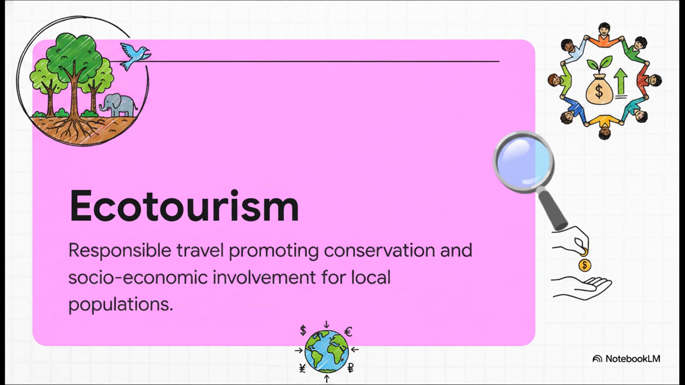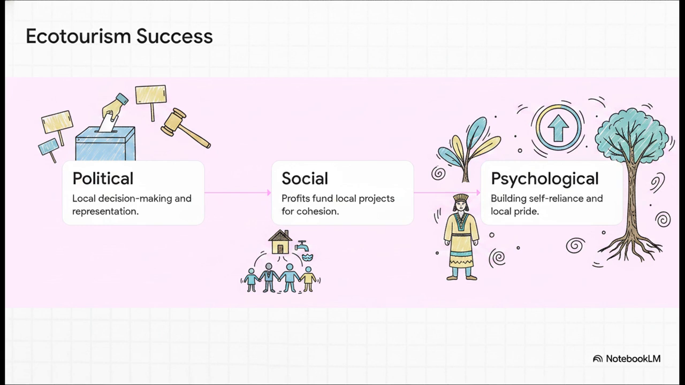Well, the answer might lie in true ecotourism. Formally, we define this as environmentally responsible travel to natural areas that promotes conservation and provides for the beneficially active socioeconomic involvement of local populations. Notice the emphasis there. If the local people aren't economically benefiting and actively managing the project themselves, folks, it just isn't ecotourism. For ecotourism to actually succeed in the real world, it requires 3 distinct levels of empowerment.